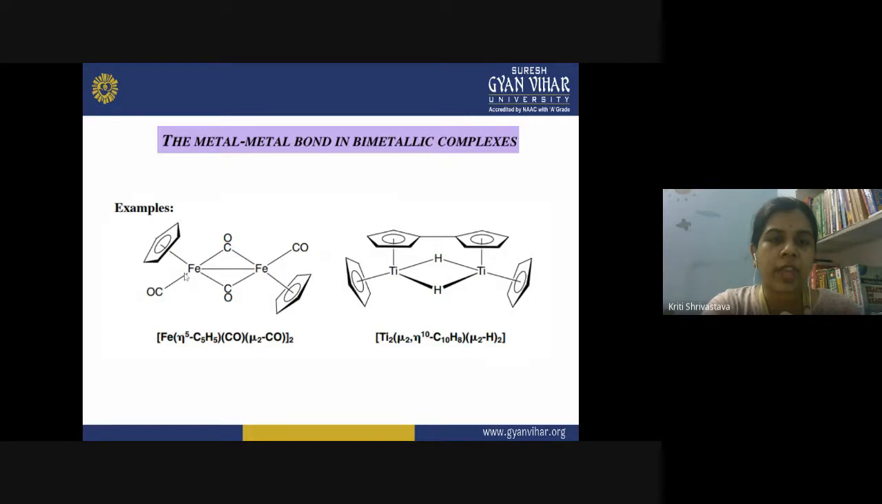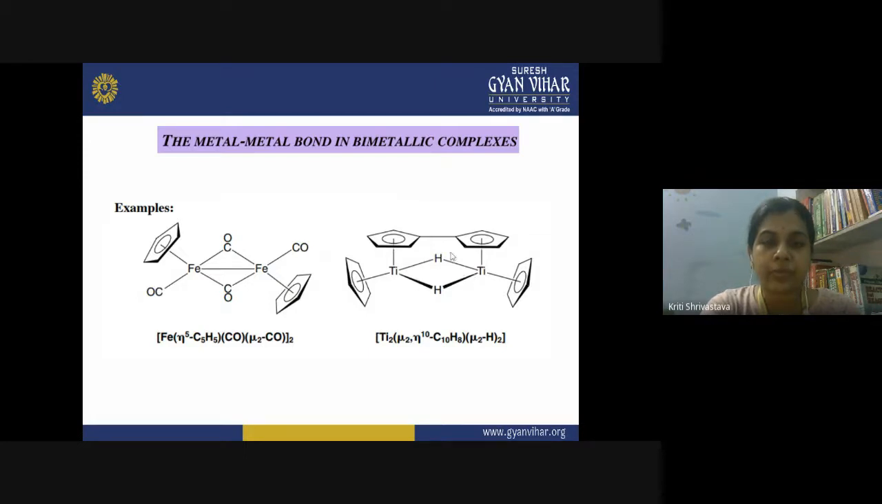Since we have two such fragments, two carbonyls are present as bridging ligands, and apart from them, these two metal atoms have a single bond between them. This is a direct bond and no bridging ligand is involved. Another case is possible when the two metal atoms in the single complex do not have a direct bond between them. Rather, they are attached by some bridging ligand.